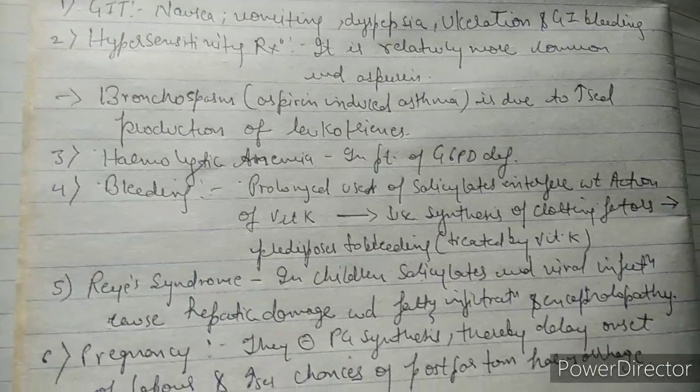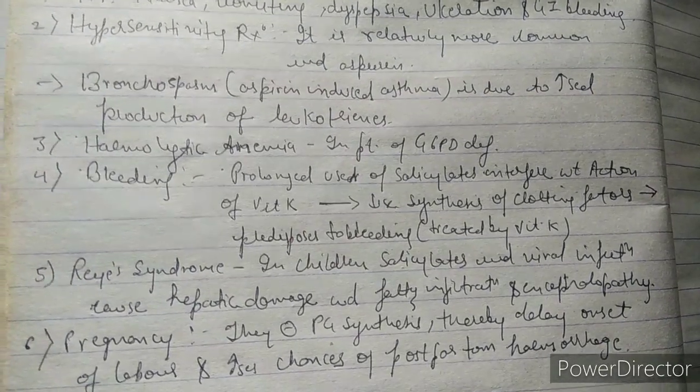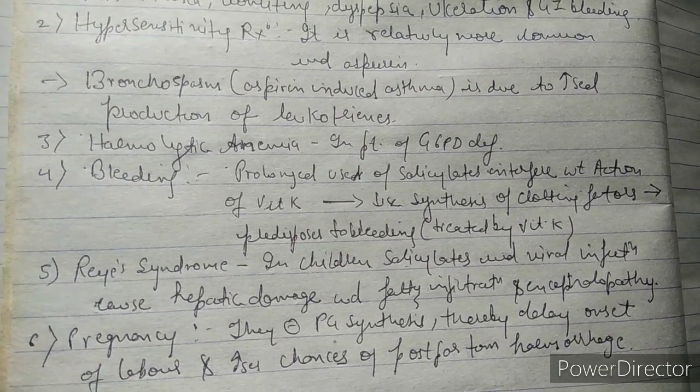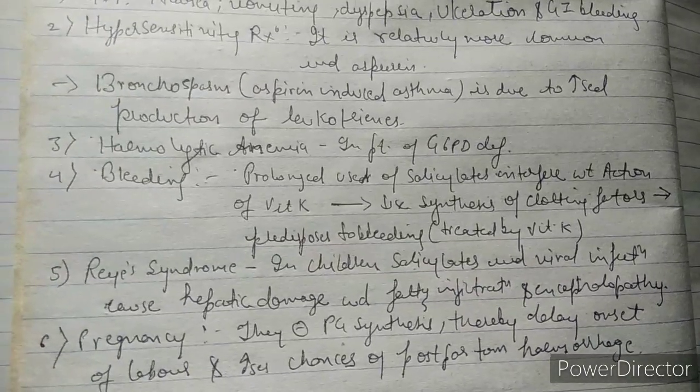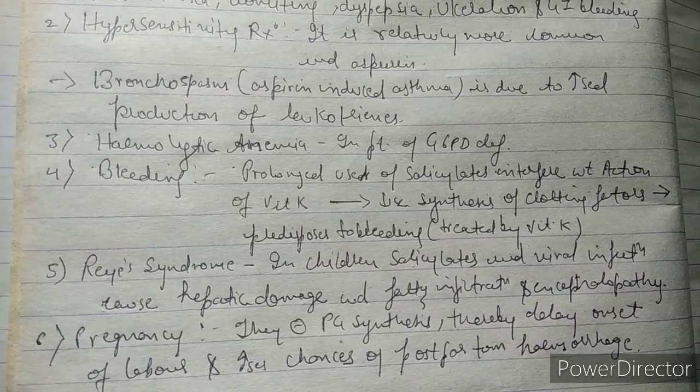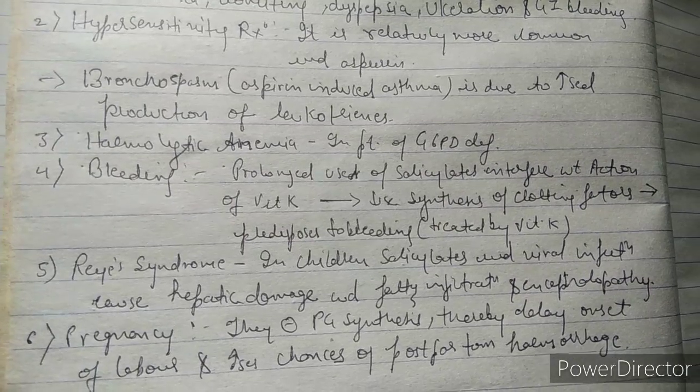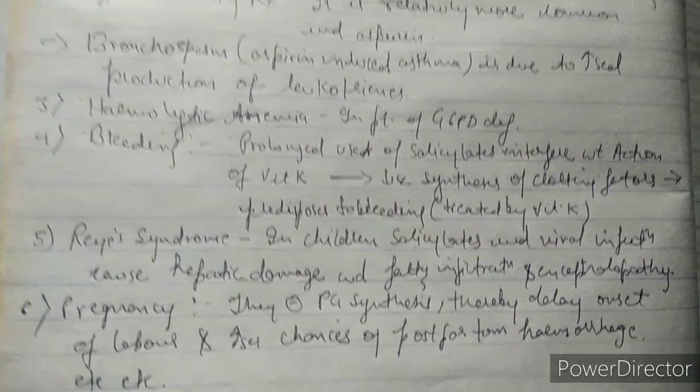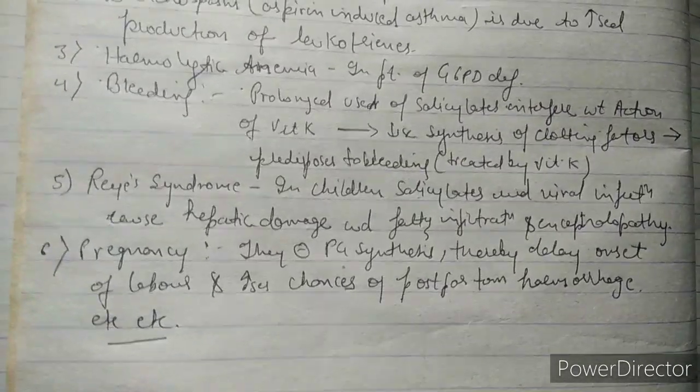Second is hypersensitivity reaction. It is relatively more common with aspirin. In hypersensitivity reaction, for example, bronchospasm, aspirin induced asthma. It causes bronchospasm and it is due to increased production of leukotrienes. Number third point is hemolytic anemia.